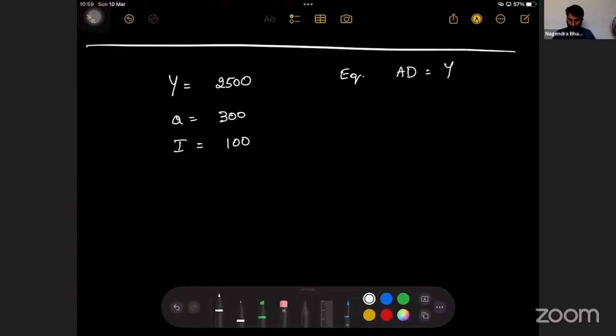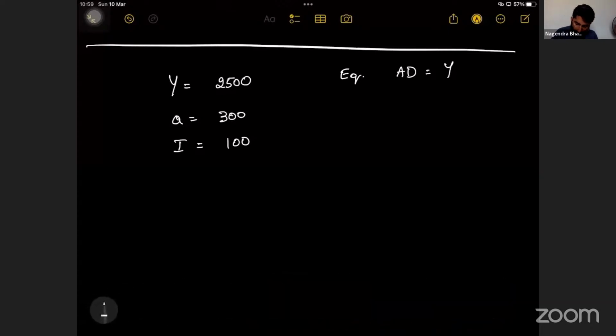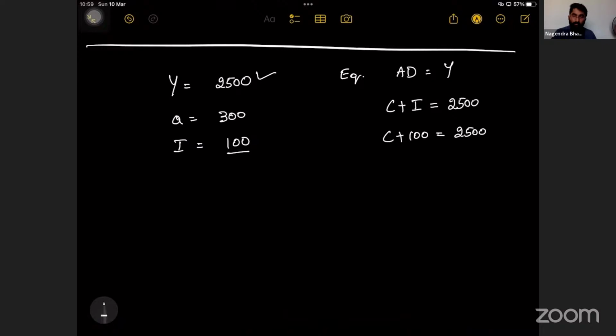AD is equal to Y. Aggregate demand is equal to aggregate supply, which is nothing but income. AD is equal to C plus I, which is equal to Y, already given as 2,500. I is given as 100. So C plus 100 is equal to 2,500, so C is equal to 2,500 minus 100. C is equal to 2,400.